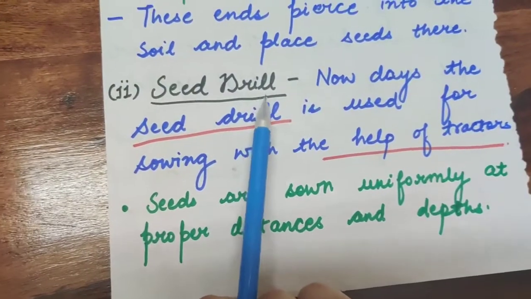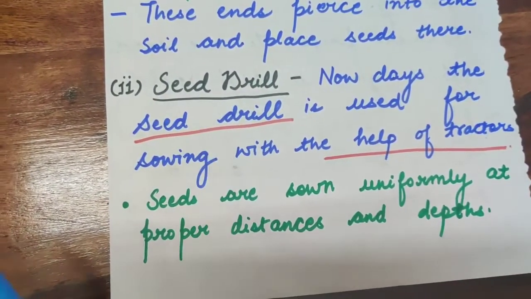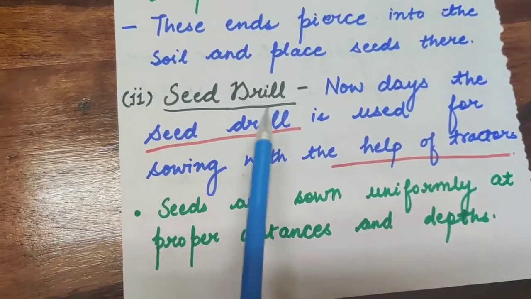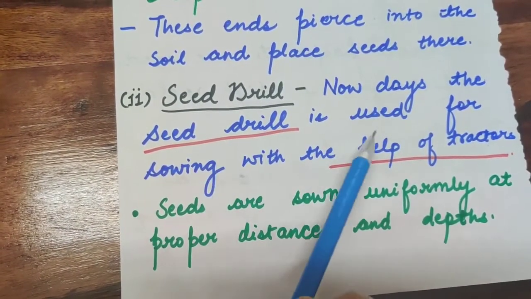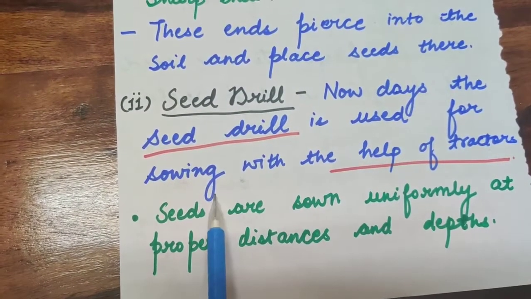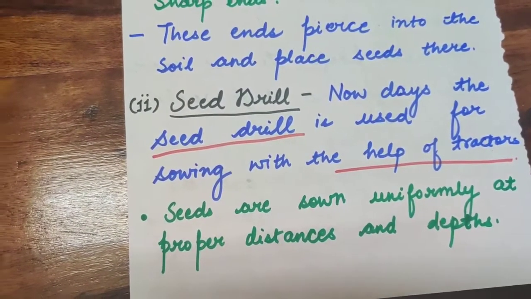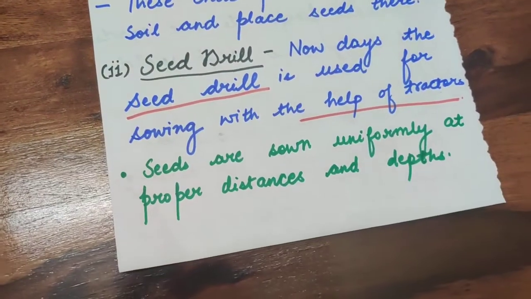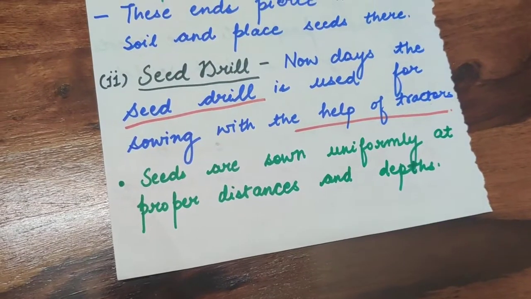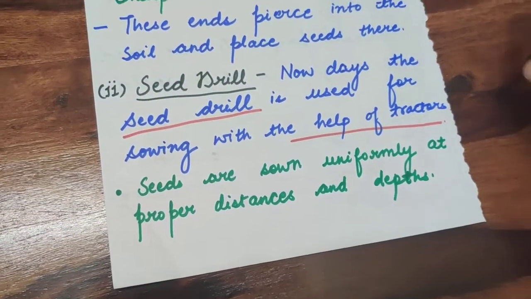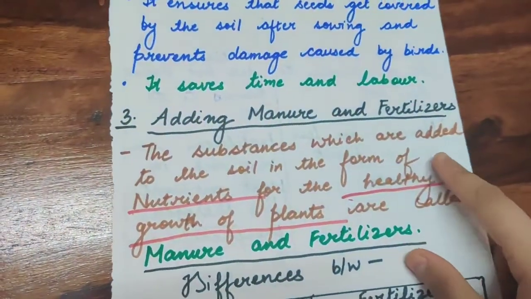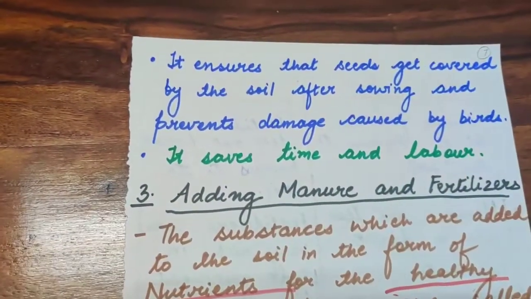Second is the seed drill. We use the seed drill nowadays. You must have observed it if you have ever visited a farm or agricultural land. Nowadays the seed drill is used for sowing with the help of tractors. With the help of tractors, seeds are sown uniformly at proper distances and depths. For that, seed drills have been used.